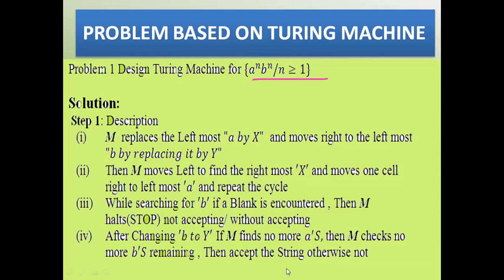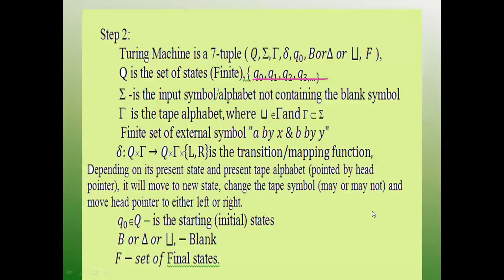Tape Turing machine. Now we proceed to the problem. I give one problem. This is a definition, already we discussed this definition. A Turing machine has 7 tuples: Q, Sigma, Tau, Delta, Q naught, and the special symbol F. You know these. Now I'm going to step 3. Step 3 is a problem.